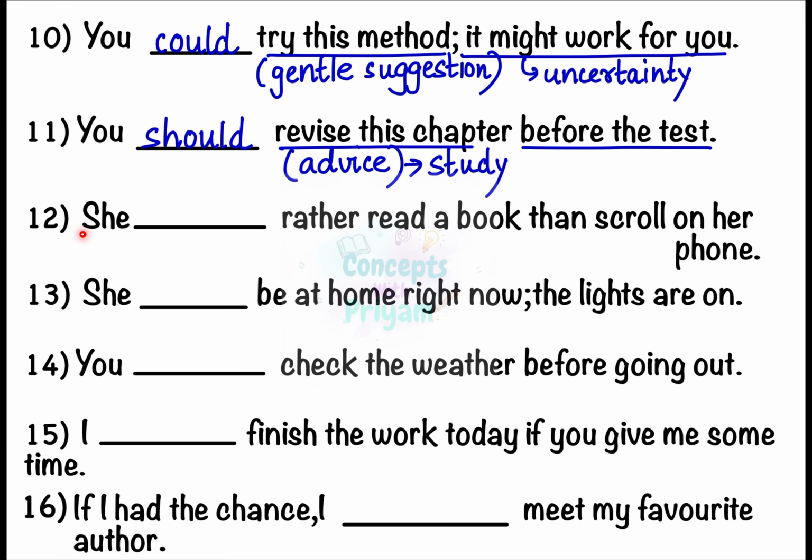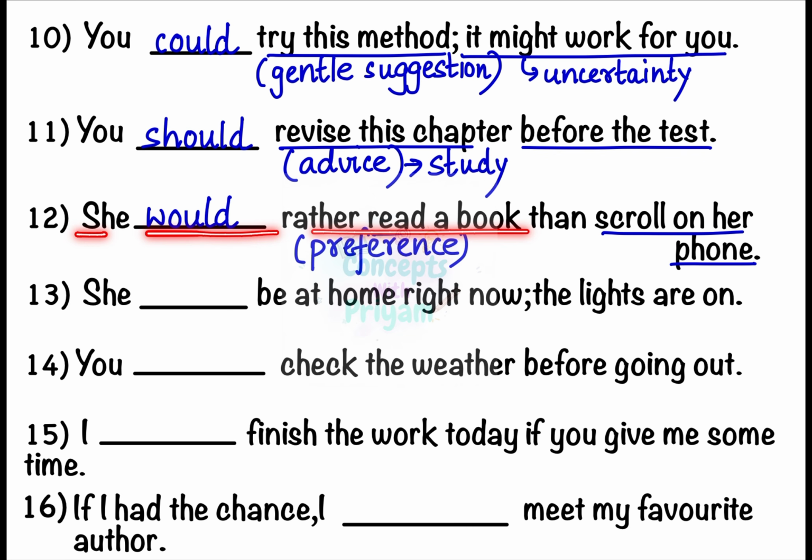Number 12. She blank rather read a book than scroll on her phone. Here we are talking about preference. That is to read a book rather than scroll on the phone. And since we are talking about preference, we use would. She would rather read a book than scroll on her phone.